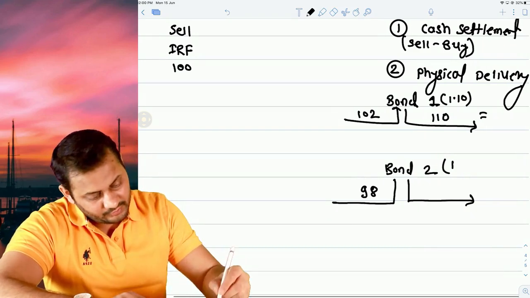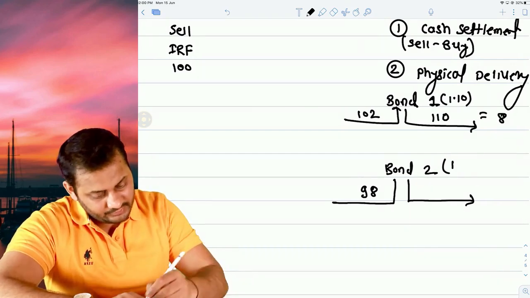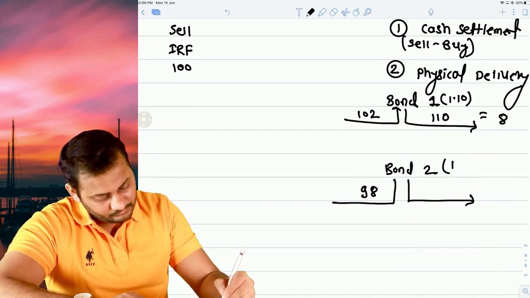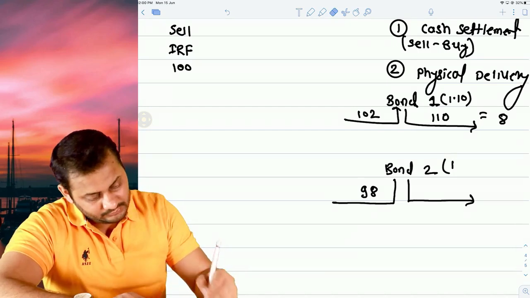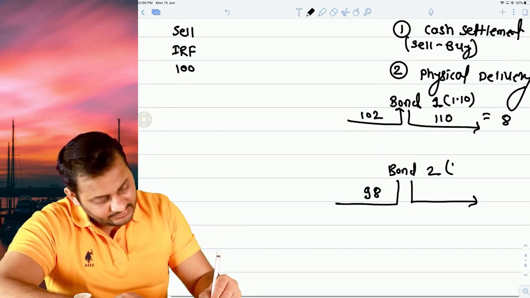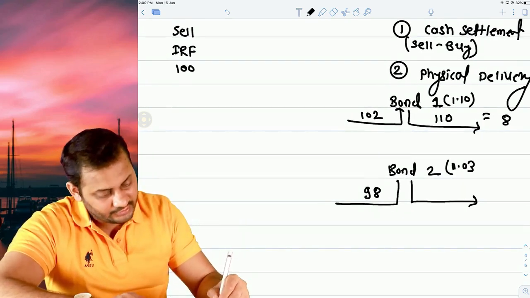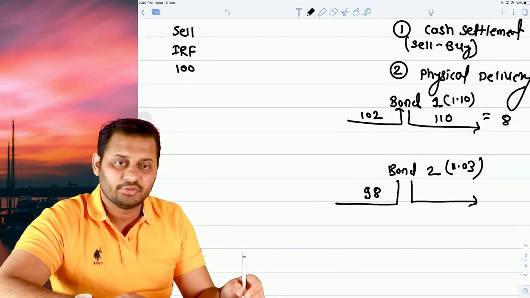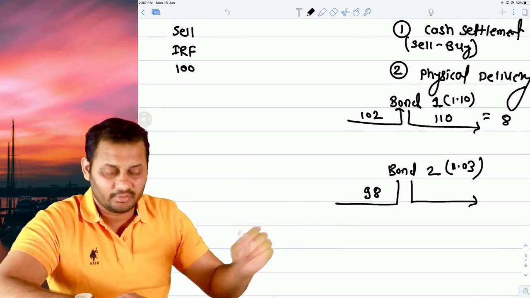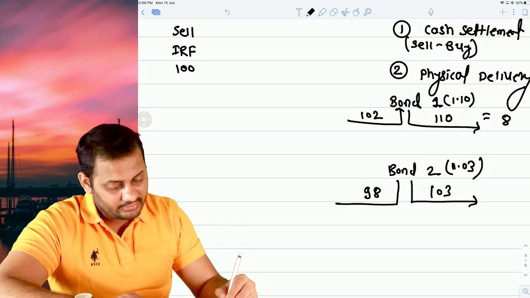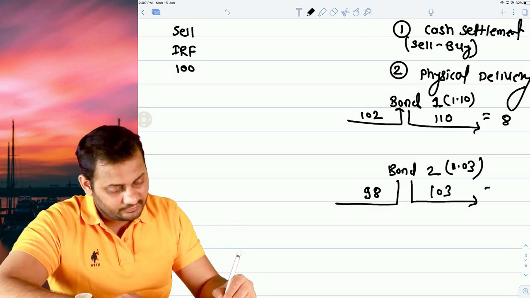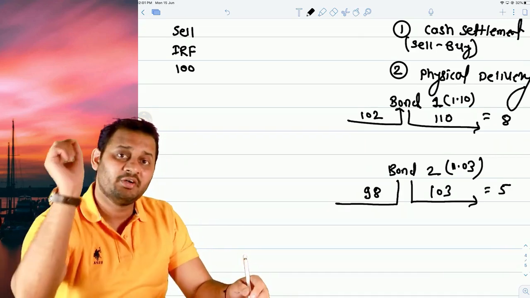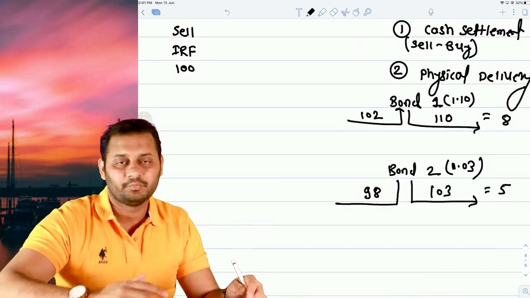Here the profit was 8 rupees, and let's say the conversion factor is 1.03 only here. So you will be selling the bond at 100 multiplied by 1.03, that's 103, and the net profit is 3 and 2, 5. Now you tell me which bond is cheapest to deliver.